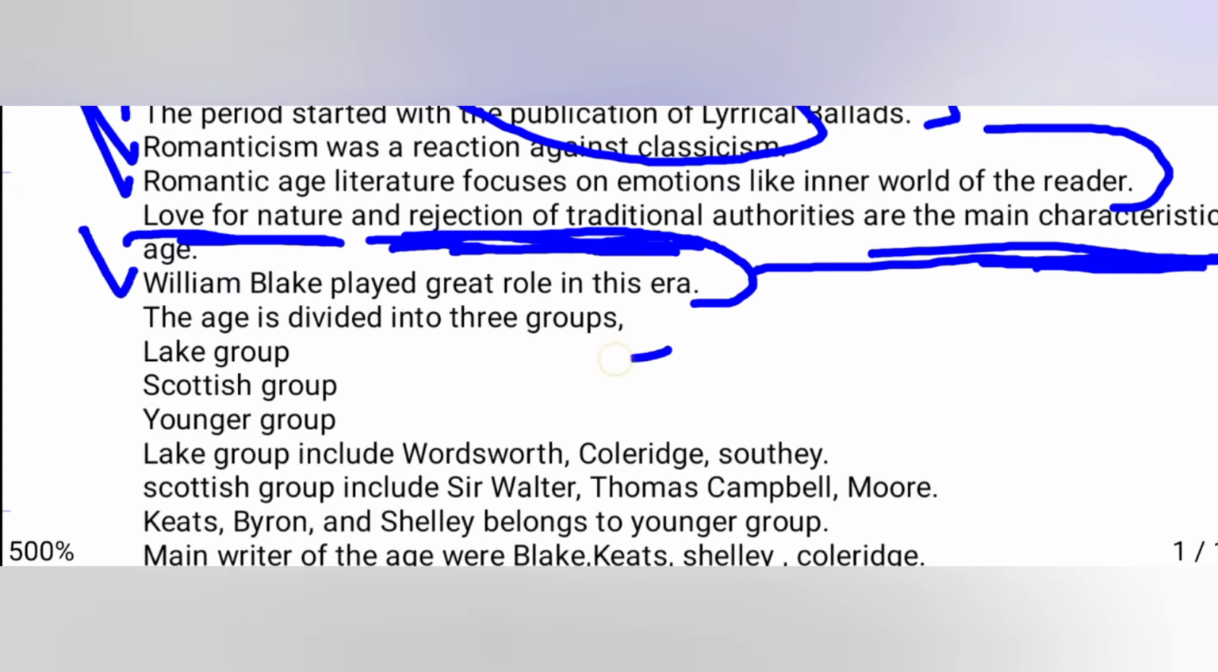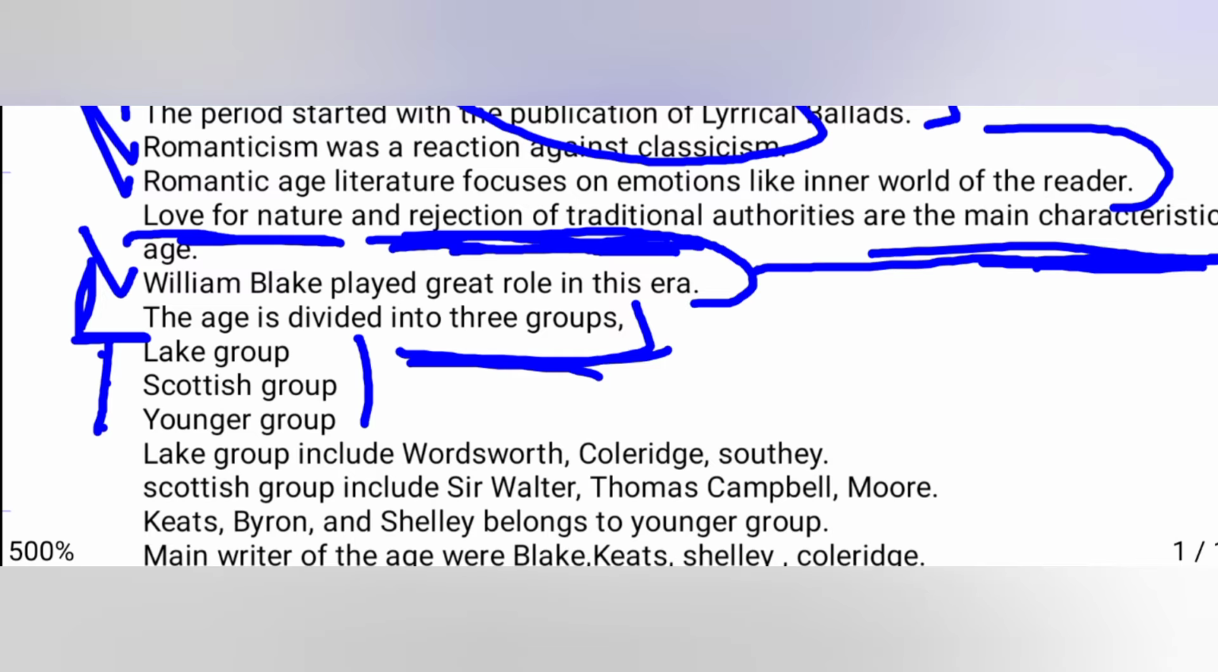The age is divided into three groups. Which age? The Romantic Age. The Romantic Age is divided into three groups. Which groups? The Lake group, the Scottish group, and the Younger group. These are the three groups of this era: Lake group, Scottish group, Younger group.